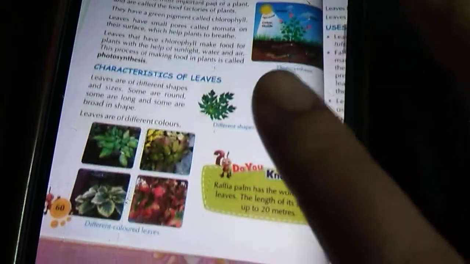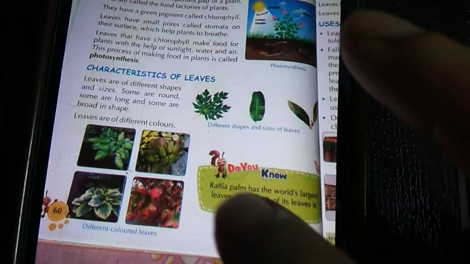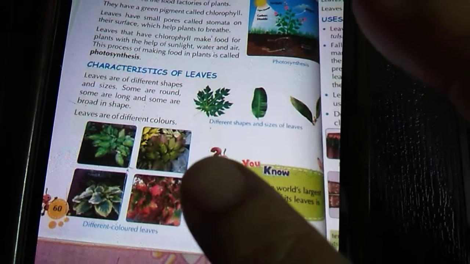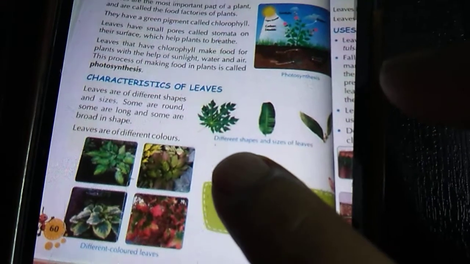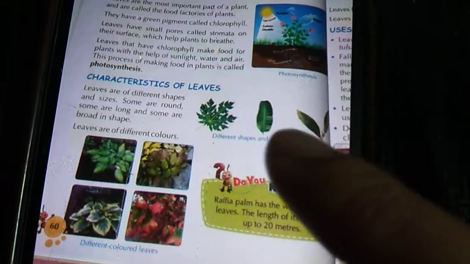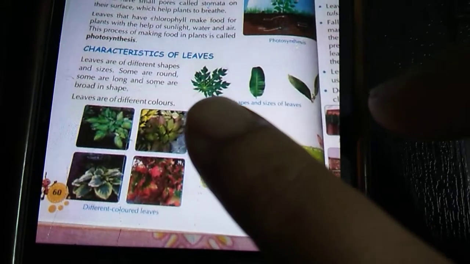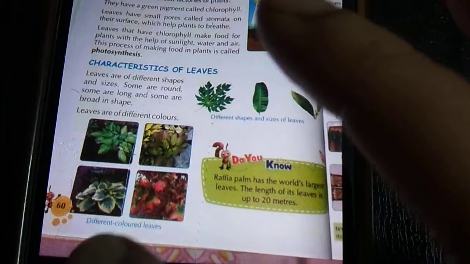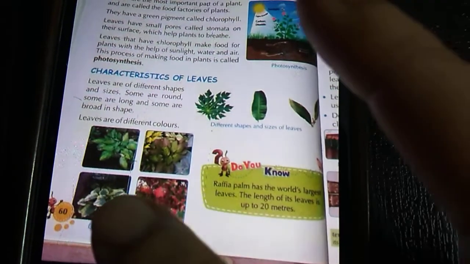Now, characteristics of leaves. Leaves are of different shapes and sizes. You have seen different types of leaves: some are round, some are long, some are broad, some are narrow. Leaves are of different colors also. See this picture: yellowish, reddish, light green, greenish, brownish.